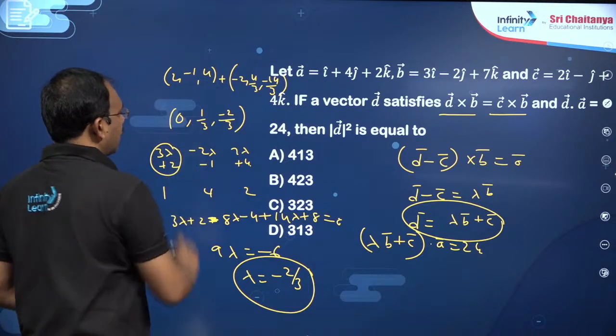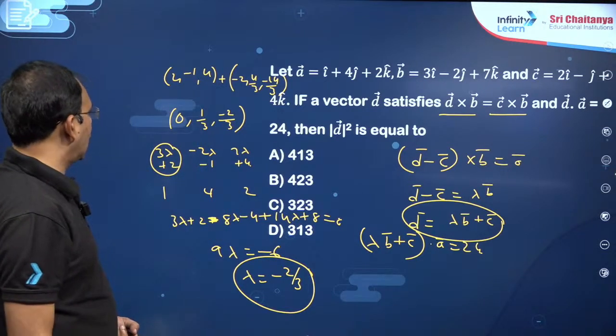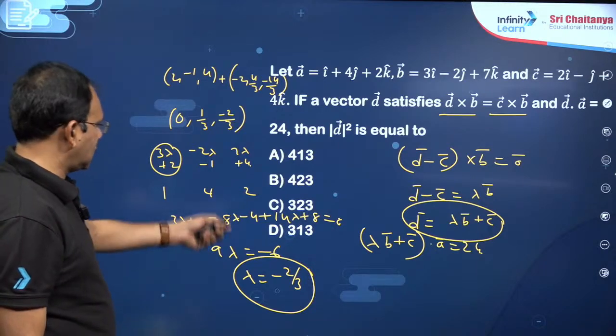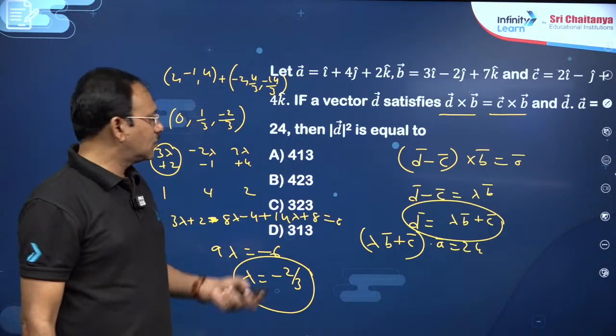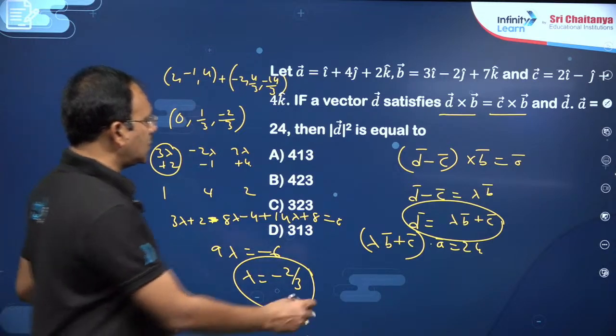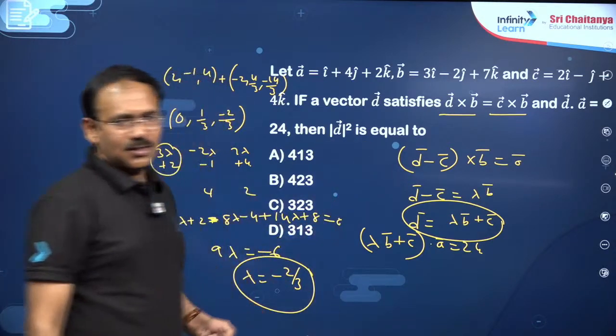Now, you have to find its magnitude, my dear friends. Magnitude square, 1 by 9 plus 4 by 9 will become 5 by 9 into something. Just the calculation part you need to see. So, this is the procedure what you need to see, my dear friends. So, from this you got D bar, and check the calculation part.